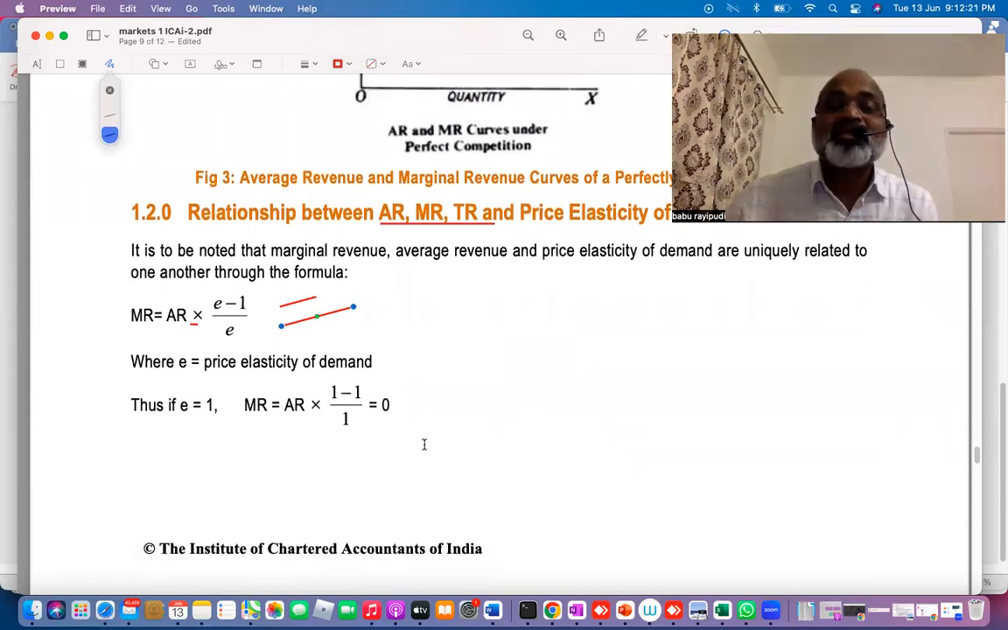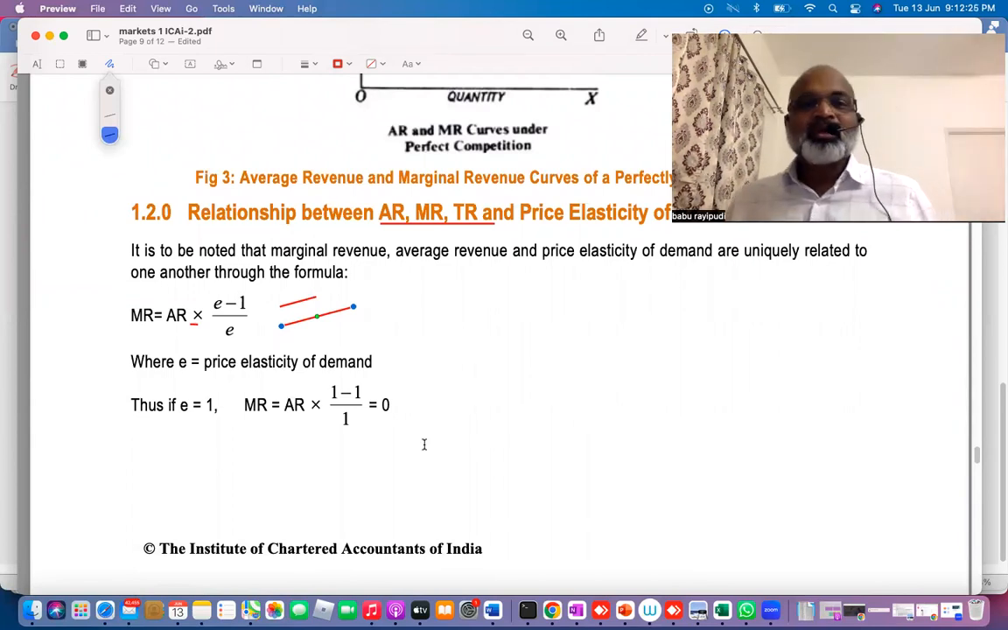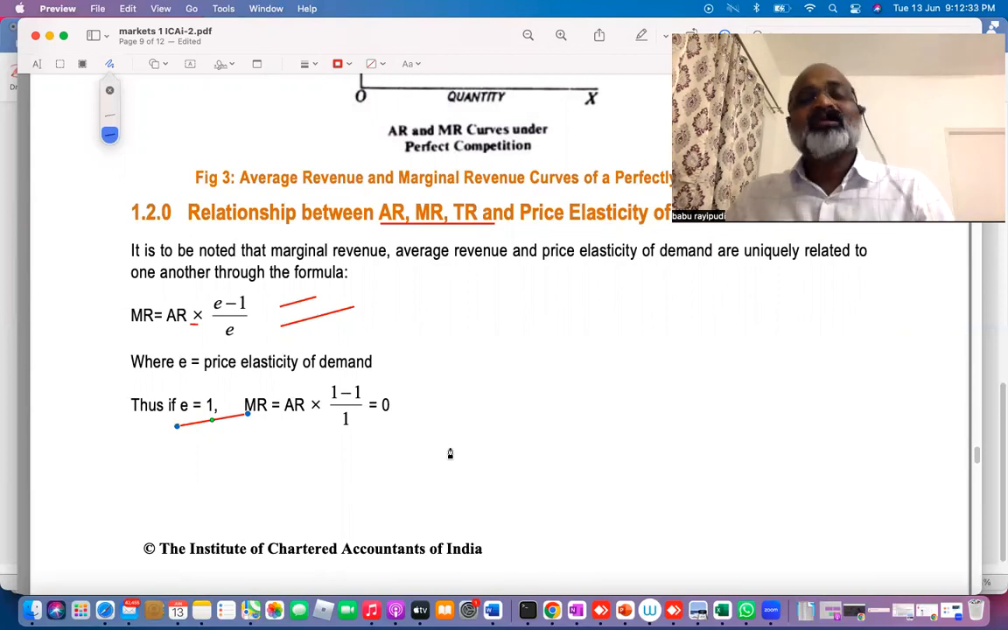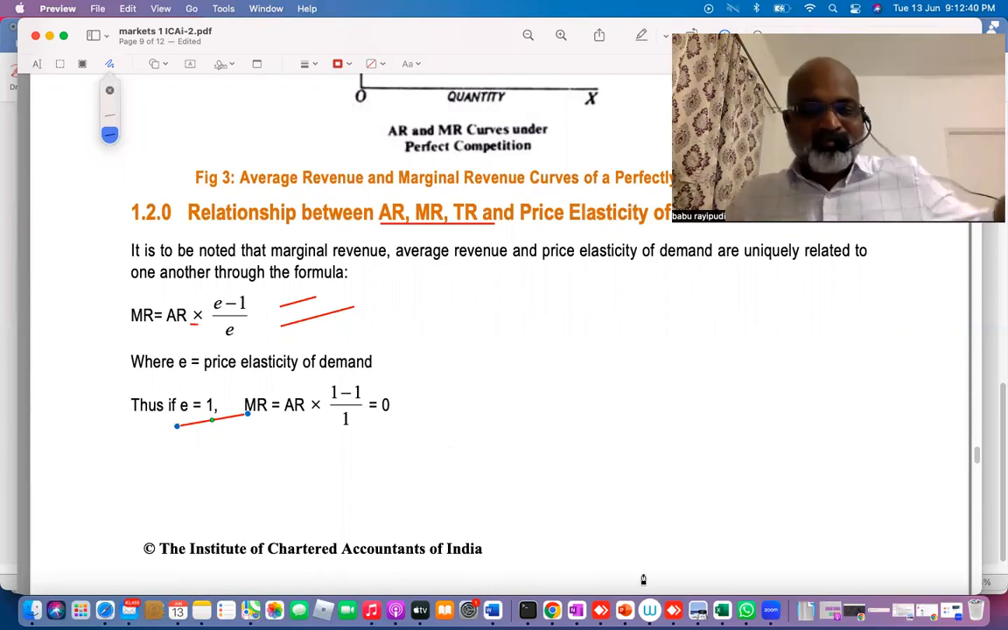So then the questions will be like this. I'll tell you how the examiner will ask questions. When E is equal to 1, what will be marginal revenue? When E is greater than 1, what will be marginal revenue? When E is less than 1, what will be marginal revenue? Apply simple logic.